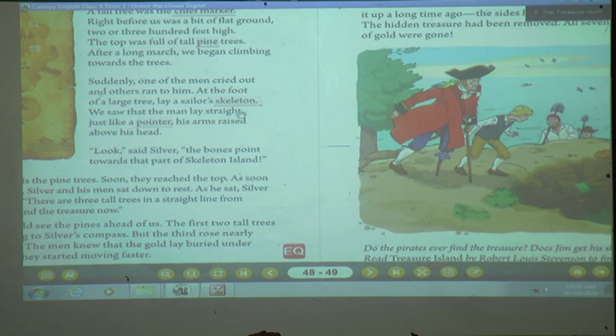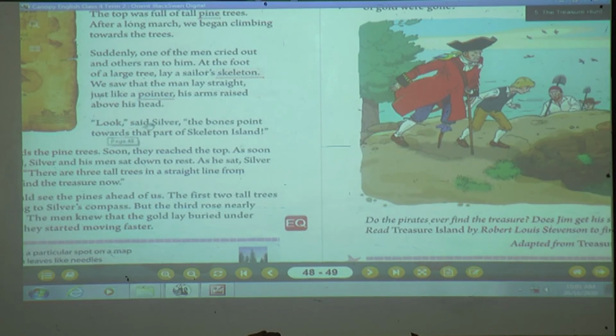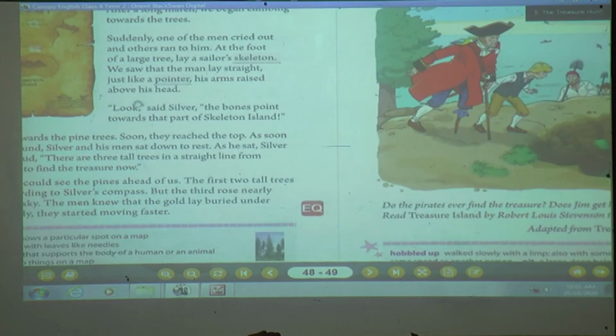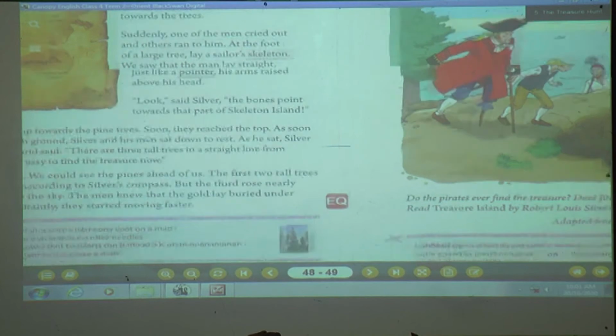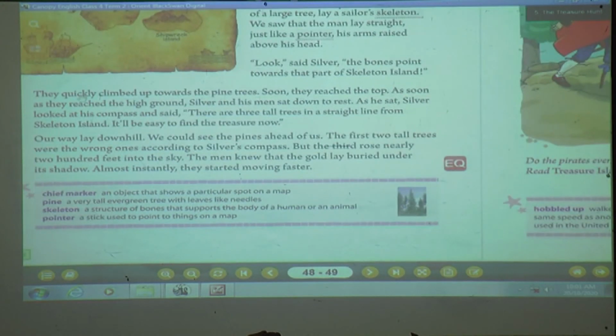We saw that the man lay straight, just like a pointer, his arms raised above his head. See, if a person is dead, how are his hands? Yes, his hands are straight in front. But now you can see that the skeleton's hand is just like a pointer, his arms are raised above his head, and it is pointing towards the treasure. Look, who said it? Silver. The bones point toward the part of Skeleton Island. You can see what the bones are pointing to. Yes, Skeleton Island.